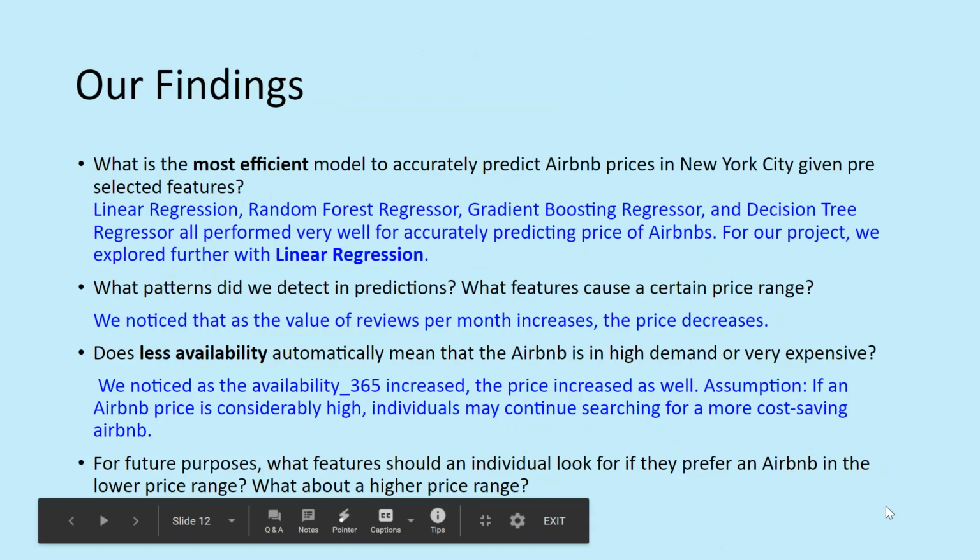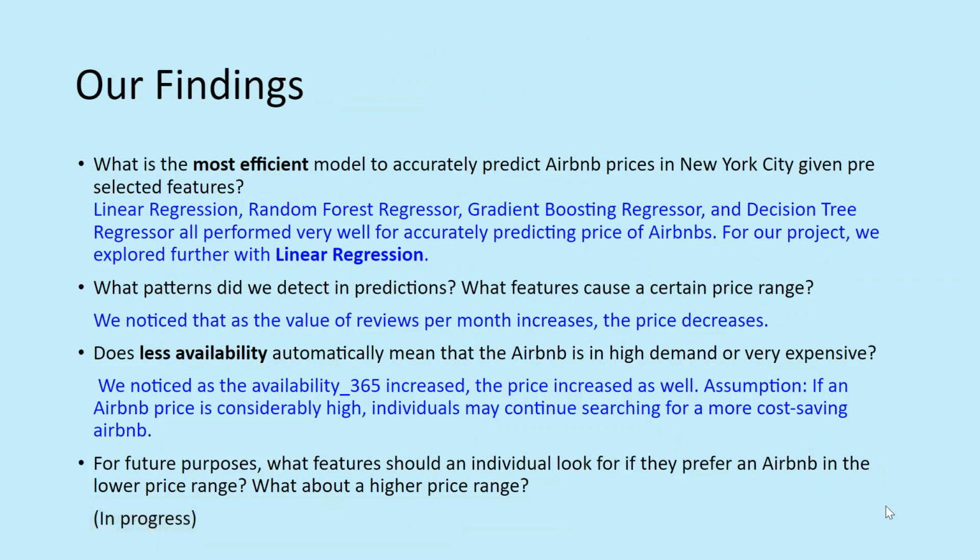Now going back to our research questions, we realized there were many efficient model options for us, including random forest, gradient boosting, and decision tree, but we decided for our project just to go with linear regression. As far as patterns, we noticed that as the value of reviews per month increases, the price increases as well. One major assumption is that usually a poor experience leads people to want to express that in a review. Maybe many times if someone was satisfied, they don't leave a review as often. We also noticed that as the price increased, the availability for the year increased as well. We assume that if an Airbnb price is considerably high, individuals may continue searching for a more cost-saving option instead.